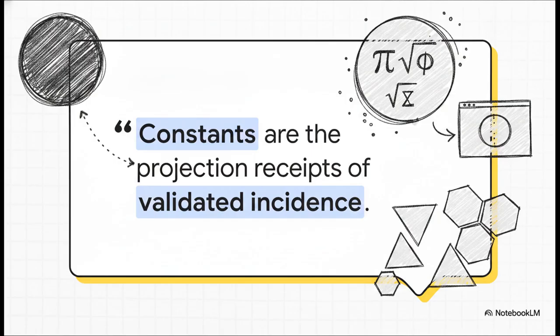What this means is that those beloved constants like pi, the square root of 2, or the golden ratio aren't rejected by OMI. The system isn't pretending they don't exist at all. They're just relocated. They basically become the shadow cast by a validated incidence structure. Pi only actually appears when you decide to take a validated structure and physically draw it as a circle on a screen. The math is the shadow. The incidence is the solid object casting it.